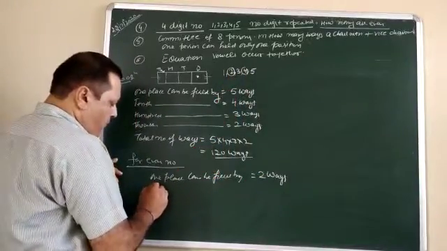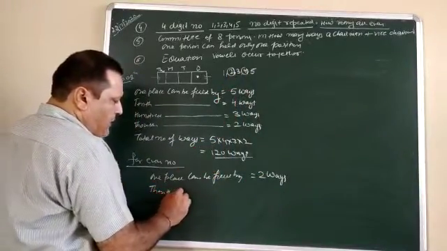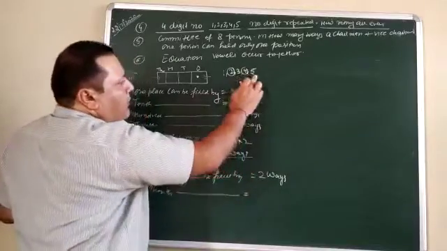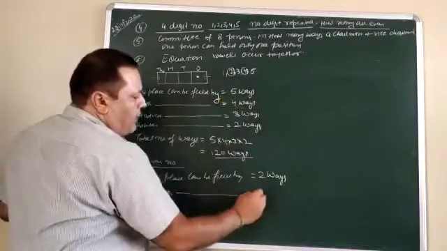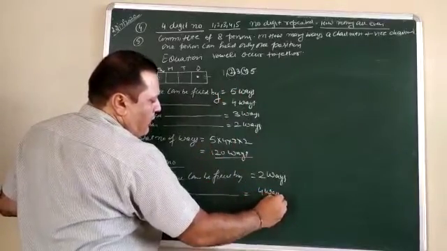After that, the tens place can be filled by, now out of these 5 we used only 1, then the remaining 4 are there, so 4 ways.